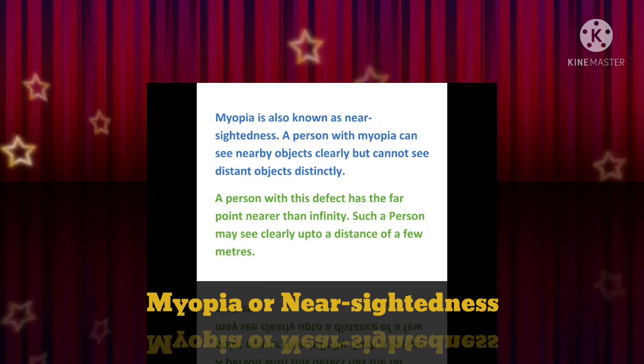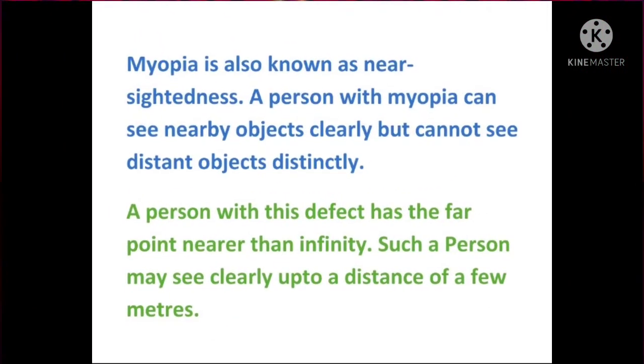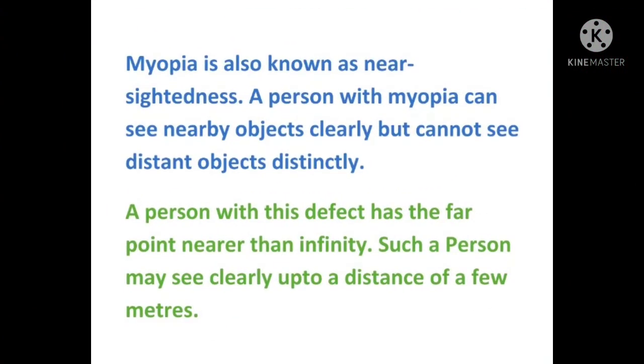So the first one is myopia or nearsightedness. Myopia is also known as nearsightedness. A person with myopia can see nearby objects clearly but cannot see distant objects distinctly.